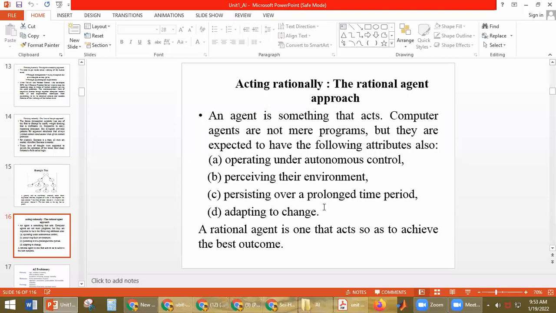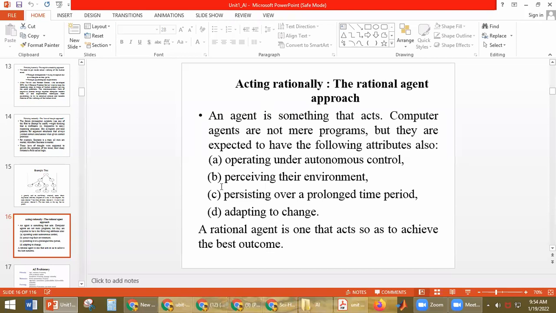A rational agent is one that acts so as to achieve the best outcome. So the rational agent will give you the best outcome. When it is giving the best outcome, then we say that the system is acting rationally.